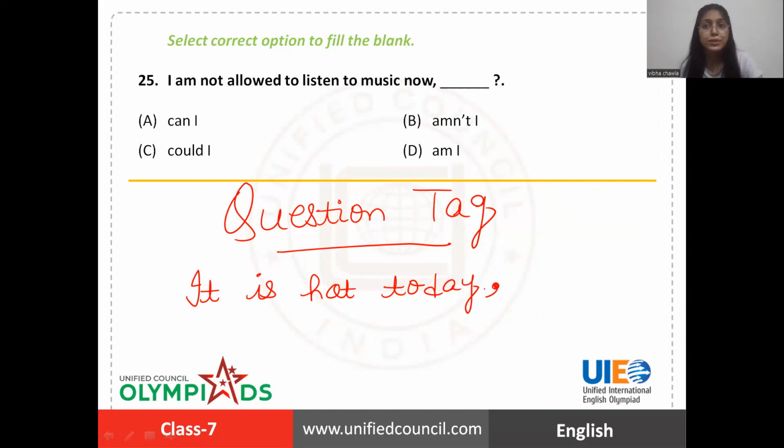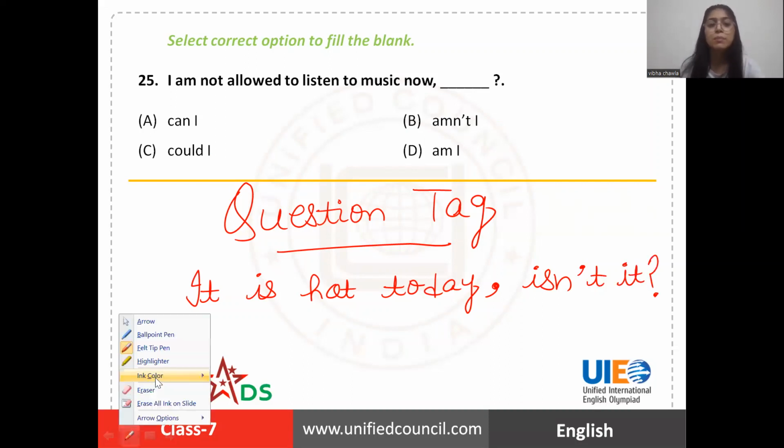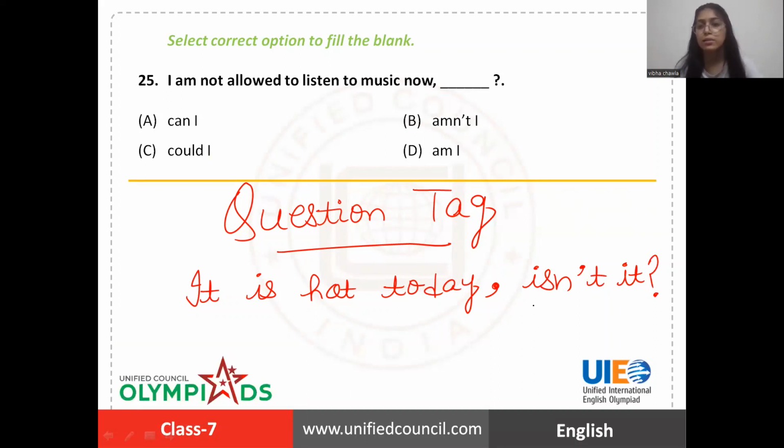And now I am trying to confirm this thing: isn't it? I said a statement and then I'm confirming it. So this isn't it is nothing but a question tag. It's a mini question after a statement used to ask for confirmation.